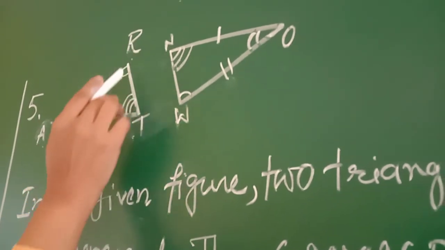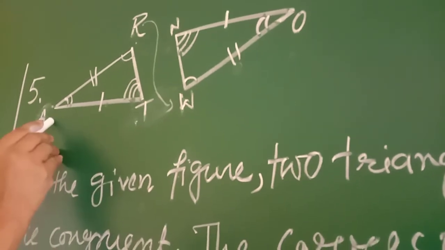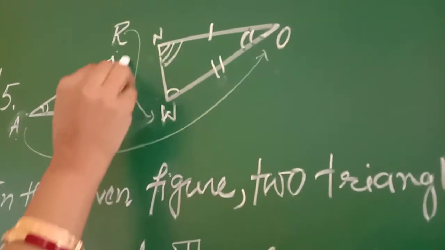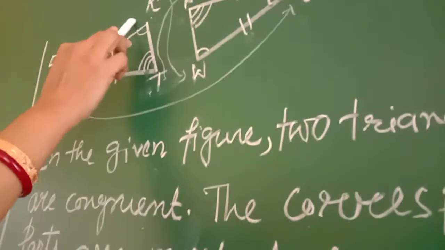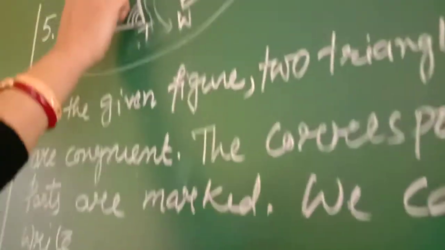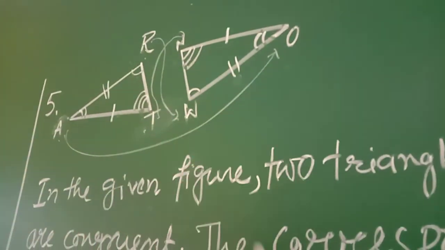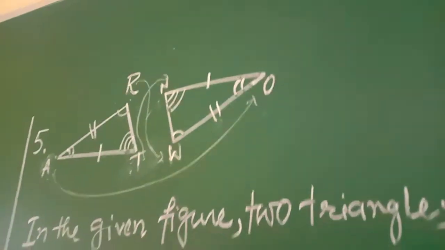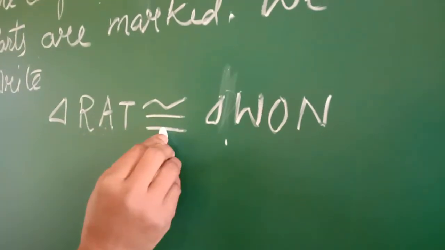Then angle R with a single mark will coincide with W, angle A will coincide with angle O and angle T will coincide with angle N. R will be substituted by W, A will be substituted by O and T will be substituted by N. Therefore, triangle RAT is congruent to triangle WON.